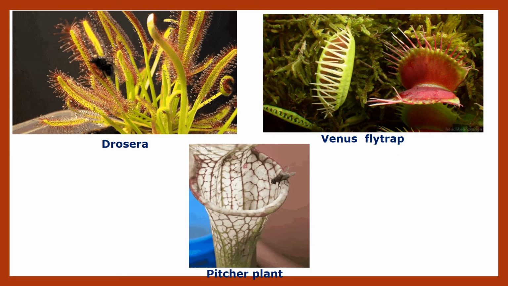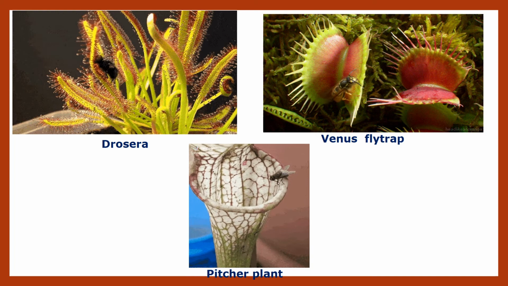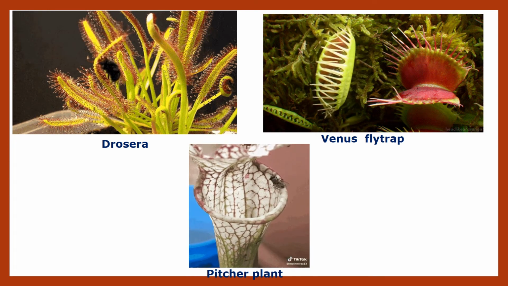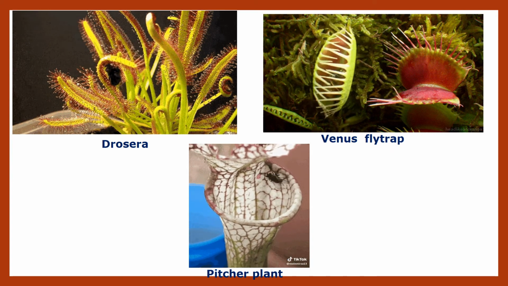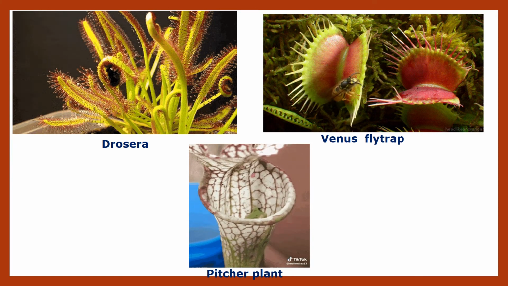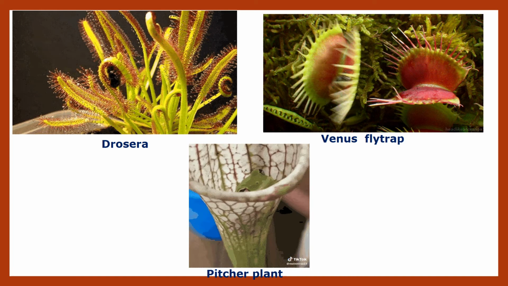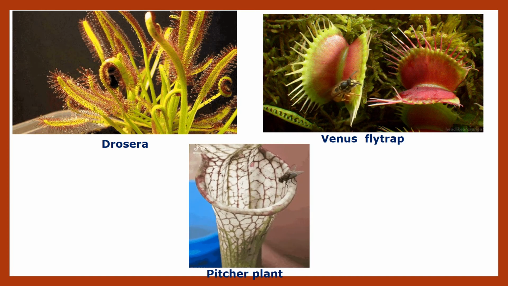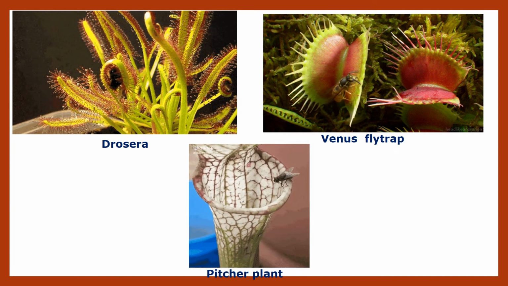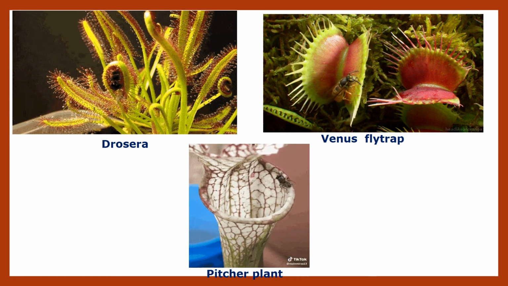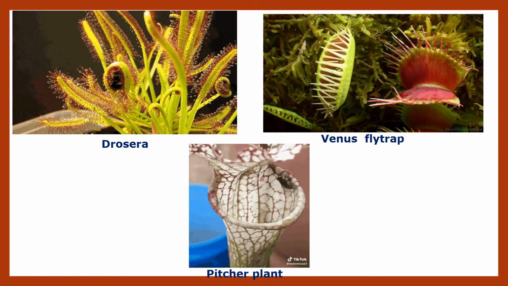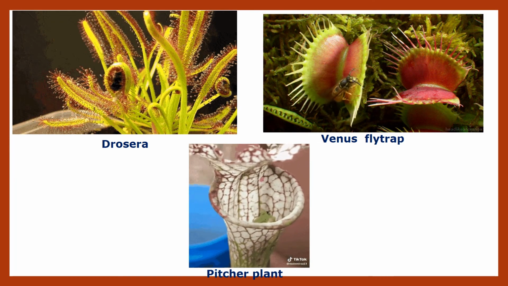Now, plants like Drosera, that is sundew, then Venus flytrap, and pitcher plant consume insects to fulfill their need for nitrogen. The plants in nitrogen-deficient soil are usually insectivorous plants.